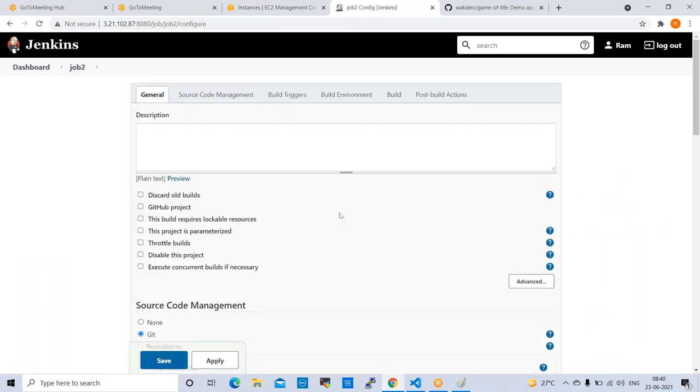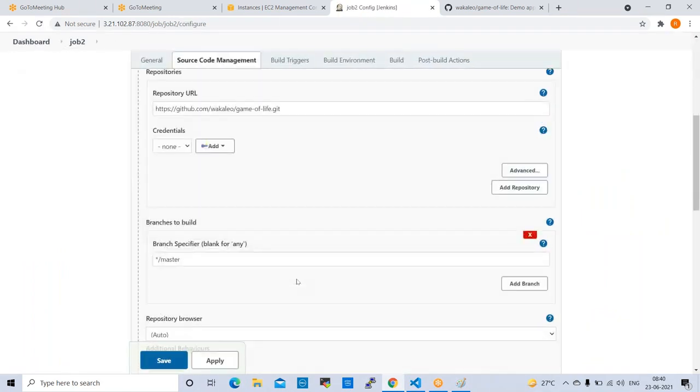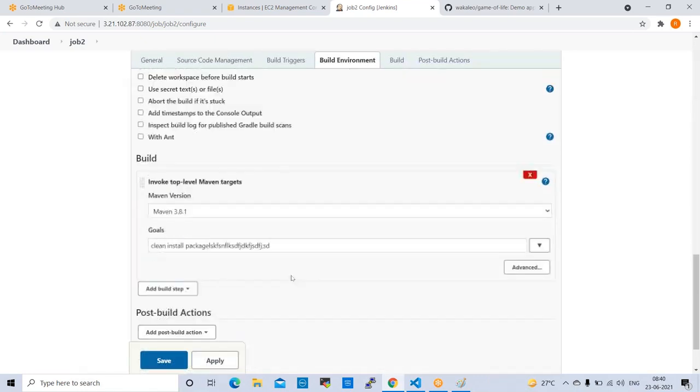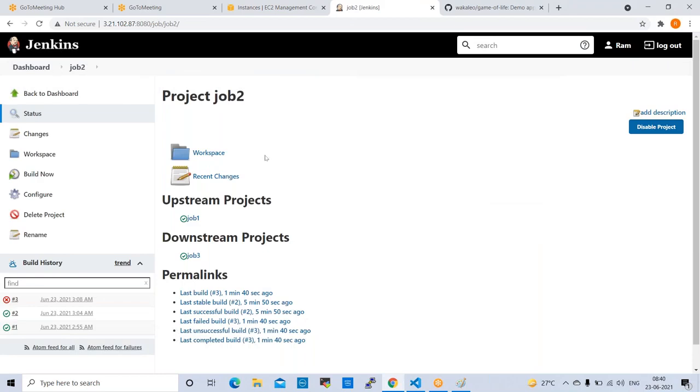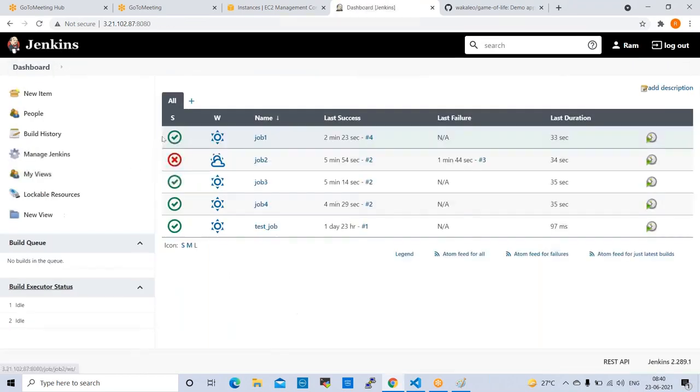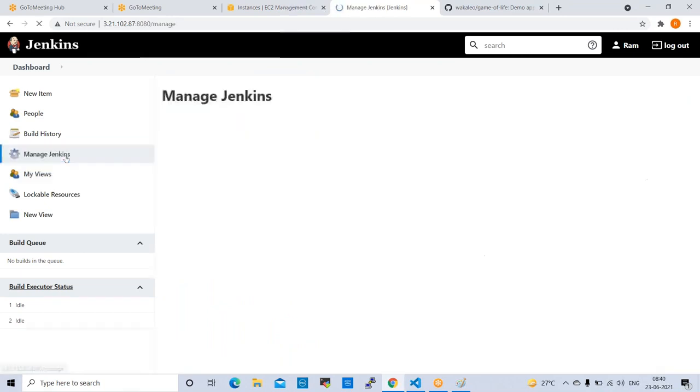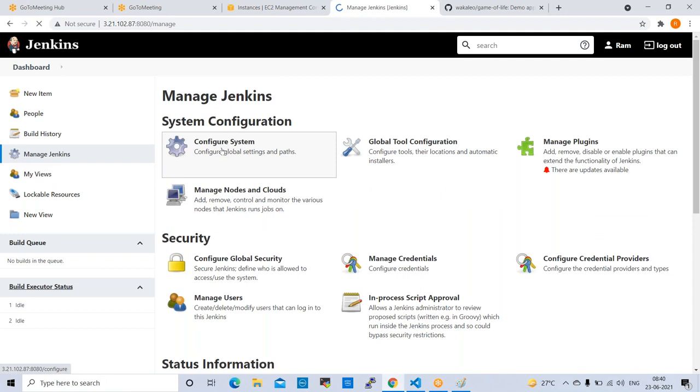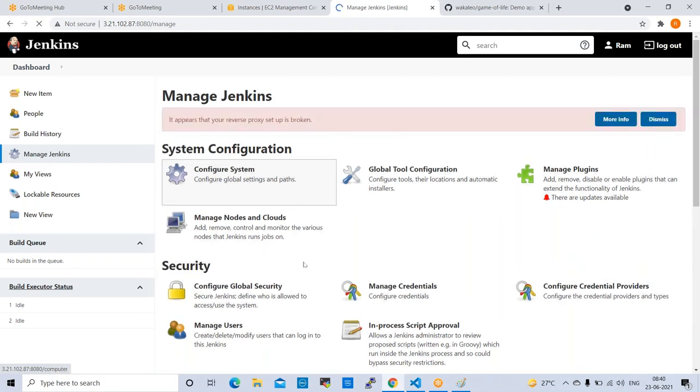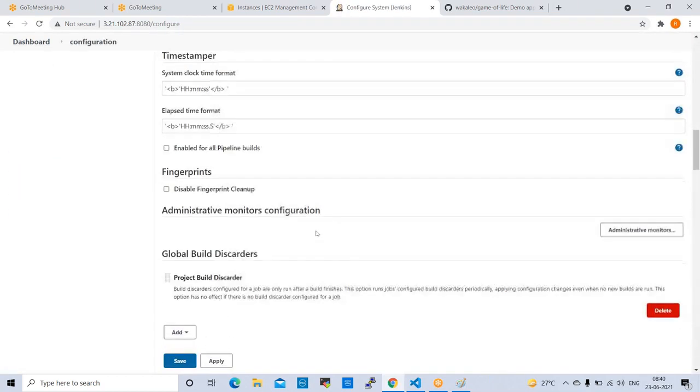Can any email be configured in this case whenever there is a job failure or success, or else do we need to check by logging into Jenkins itself? Yes. We'll get notified through emails also when we discuss configure system. By the time we discuss, right? Emails also will trigger to the groups. Okay. So here we configure some emails also, Manage Jenkins, Configure System. So here one SMTP server is there that will trigger emails.